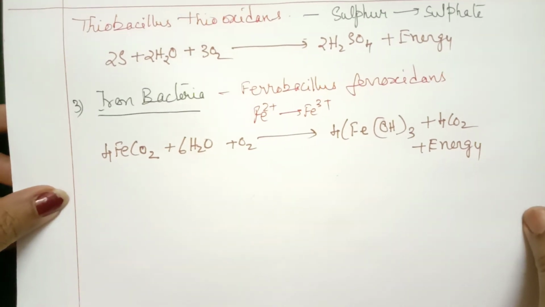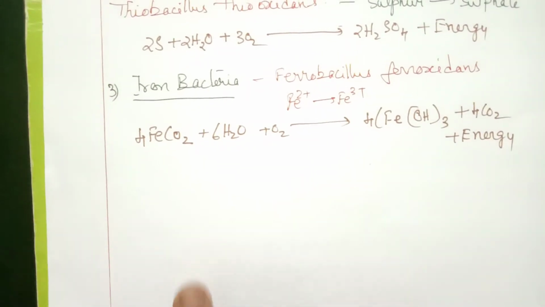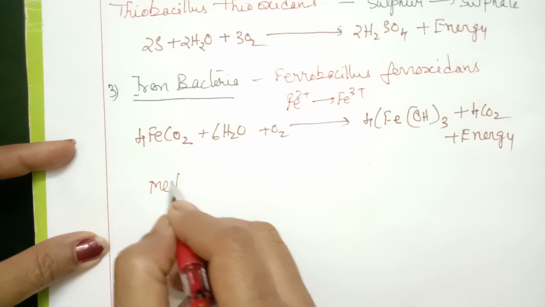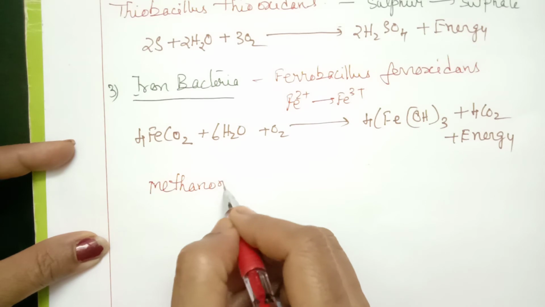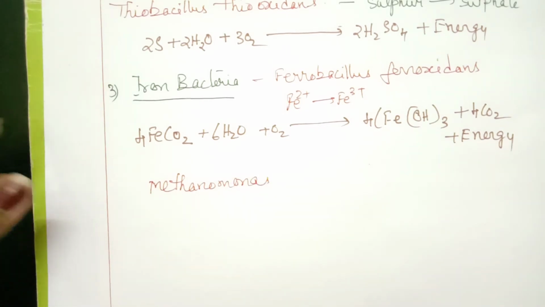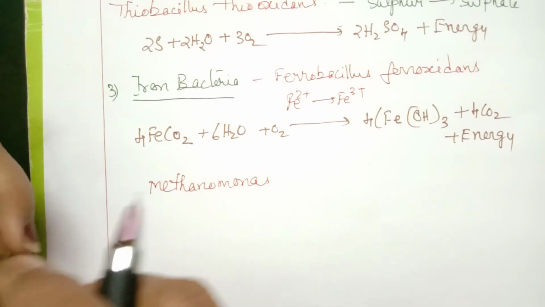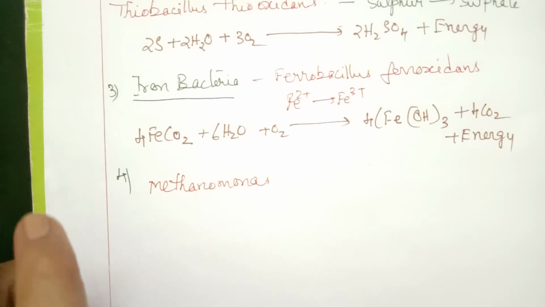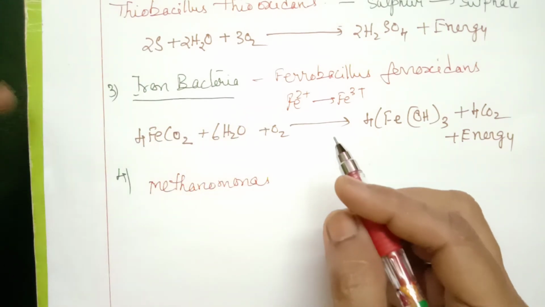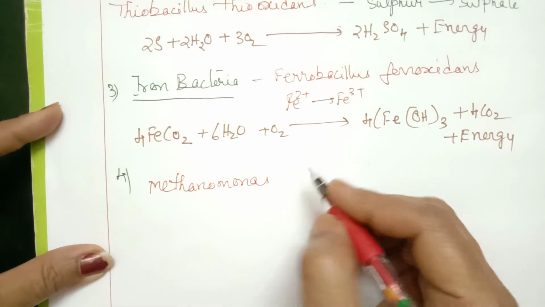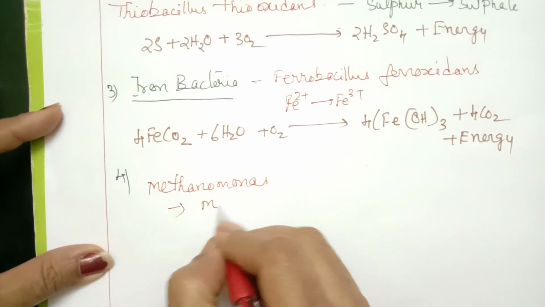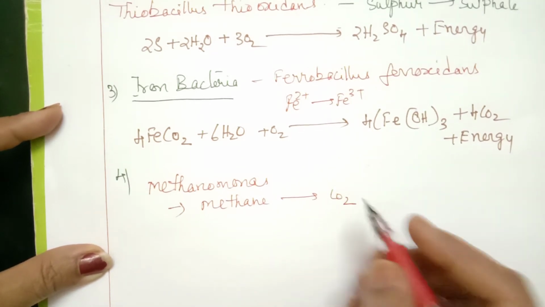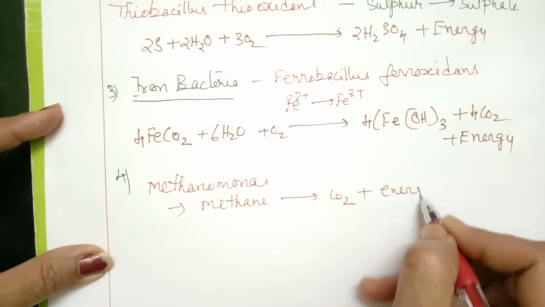The last example of chemoautotroph is Methanomonas or Methanococcus also. So Methanomonas and Methanococcus all act on methane. This is the fourth example. Here oxidation of methane takes place into carbon dioxide. So what is the function of this bacterium? Methane is oxidized to carbon dioxide with liberation of energy.